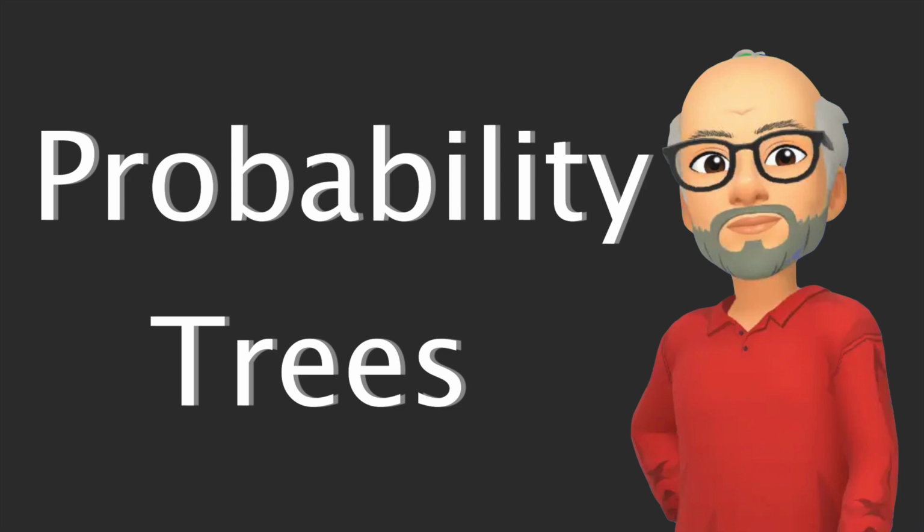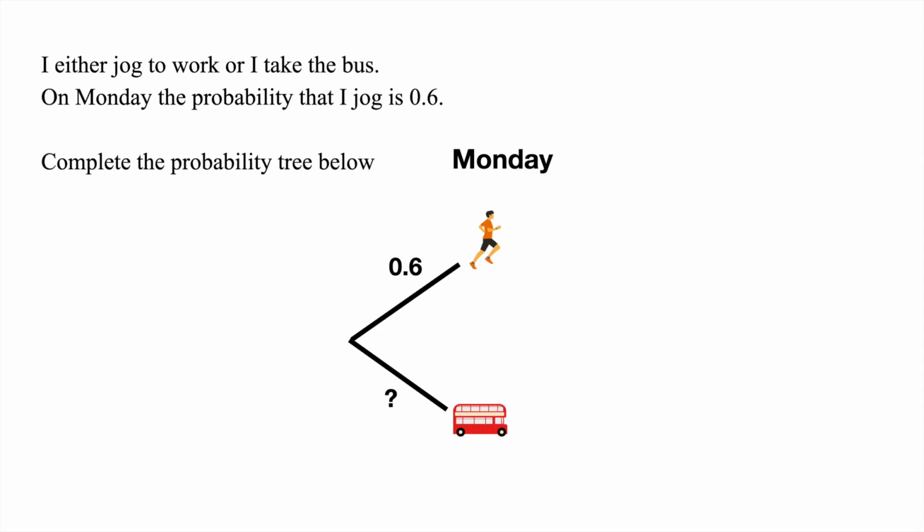Let's take another look at probability trees and maybe see it in a different light. I either jog to work or I take the bus. On Monday, the probability that I jog is 0.6. Complete the probability tree below. Well, I either jog or I take the bus, so it won't surprise you that these two are going to add up to 1. And so the probability of taking the bus is 0.4.